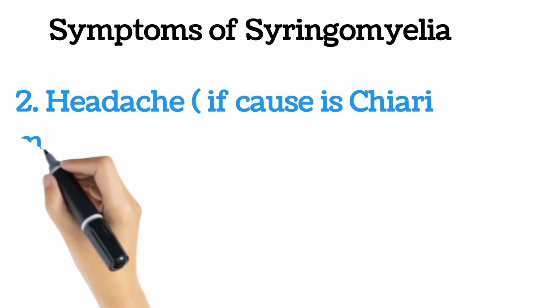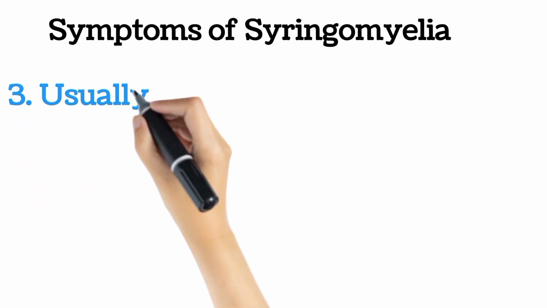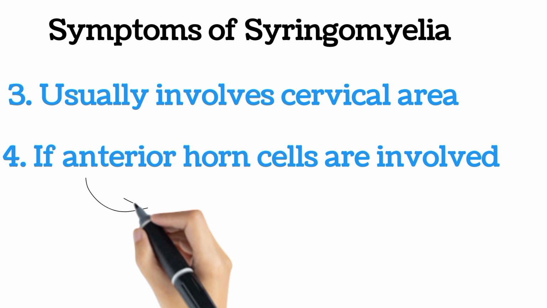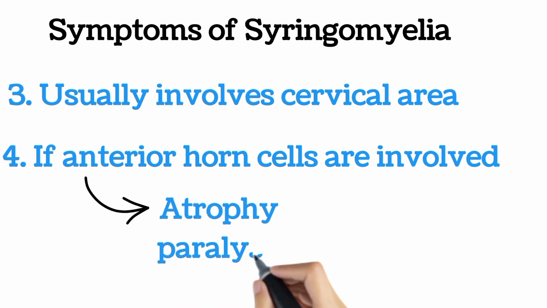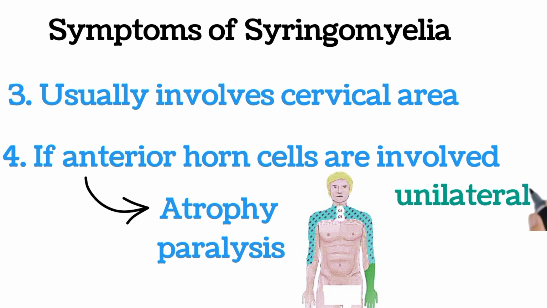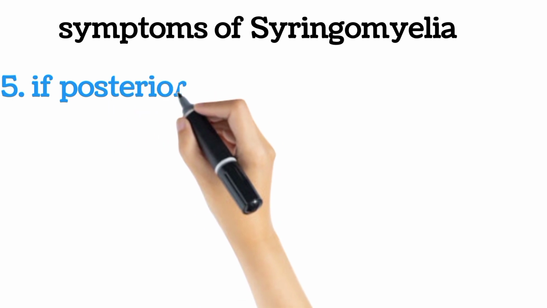Headache can be the primary symptom of the disease if it is due to Chiari malformation. This disease usually involves the cervical area of the spinal cord. If the cystic cavity enlarges and compresses the anterior horn cells, then there is atrophy and paralysis of the upper part of the body. Hands are affected first and then upper extremities. This sensory loss is unilateral initially but bilateral when the cavity enlarges and the disease progresses over a span of years.